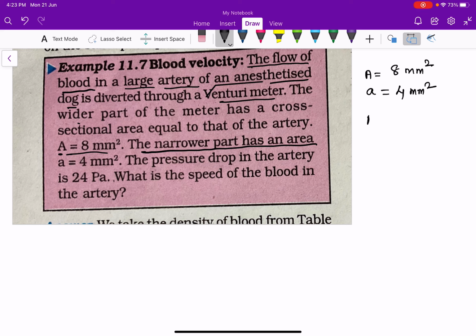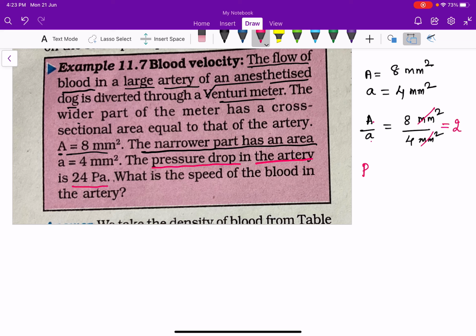So here the ratio of capital A to small a is equal to 8 millimeter square divided by 4 millimeter square. The units cancel out, and 8 by 4 is nothing but 2. And the pressure drop in the artery is 24 pascals.